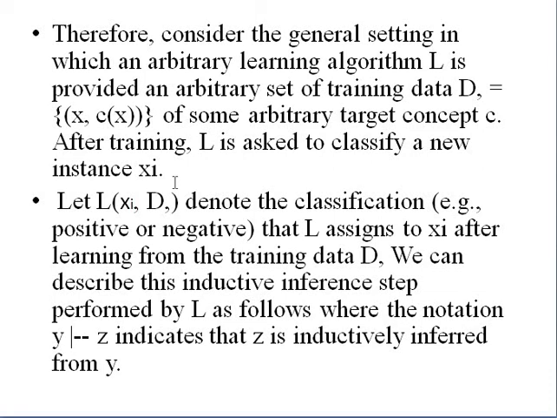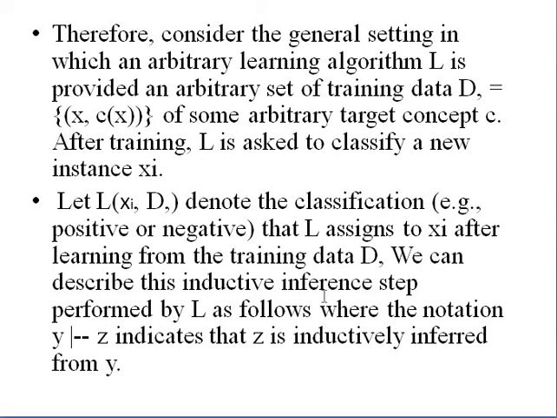Once we gave some training examples, which is the set represented with the capital D, after the training the learning algorithm needs to classify the new instance given to it. That is represented like this: L(xi, D). It denotes the classification, positive or negative, that L assigns to xi after learning from the training data, depending upon the previous experience.